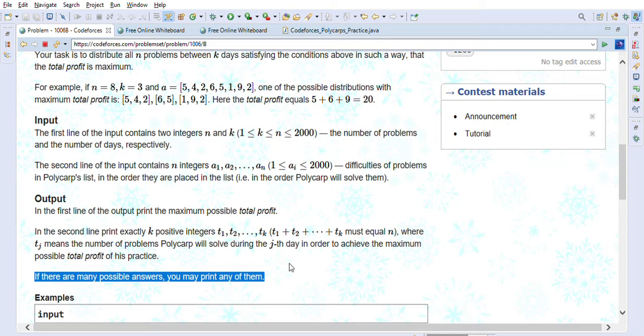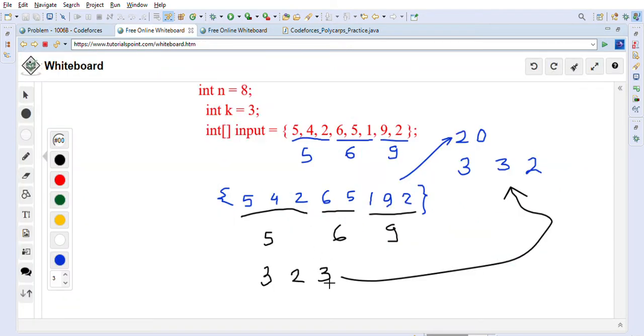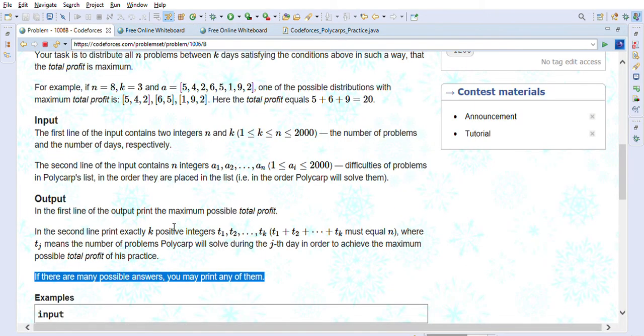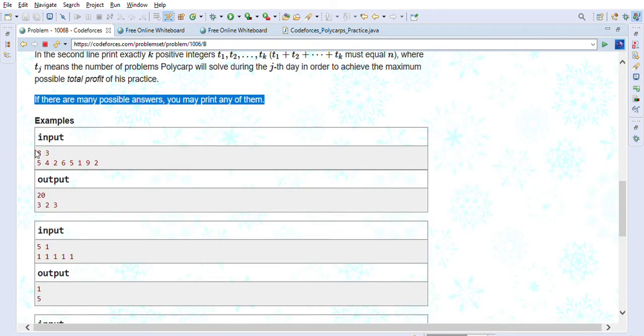So the total profit is still the same, but the problems he solves on the ith day can be different. That is the example we just saw.